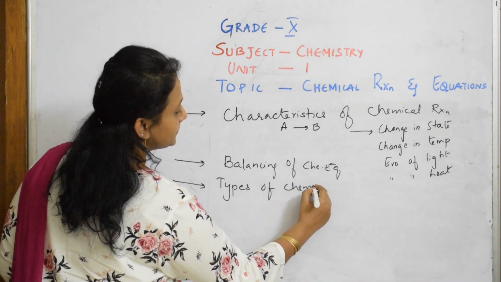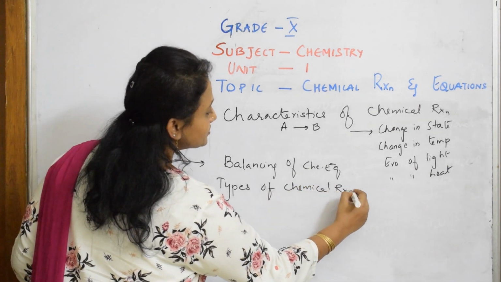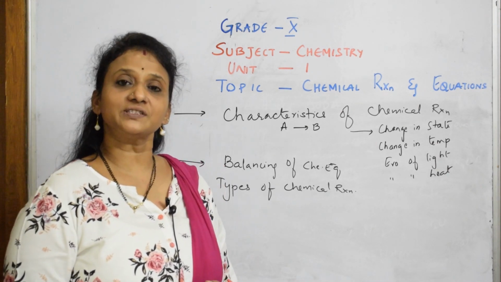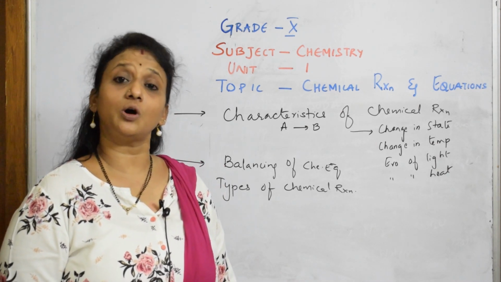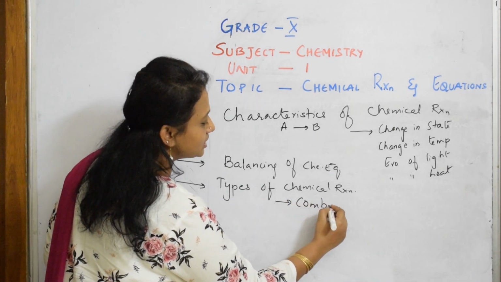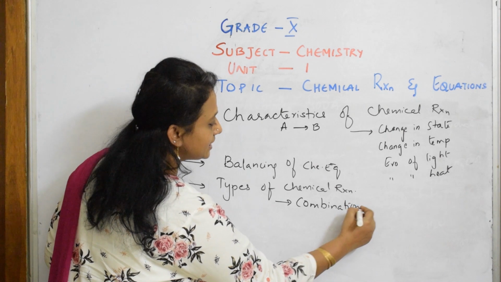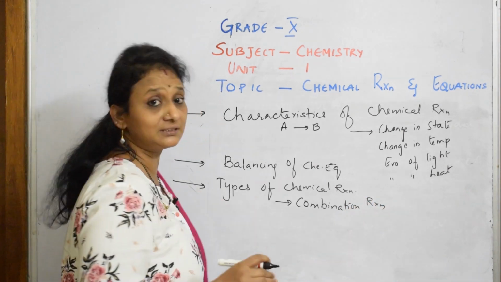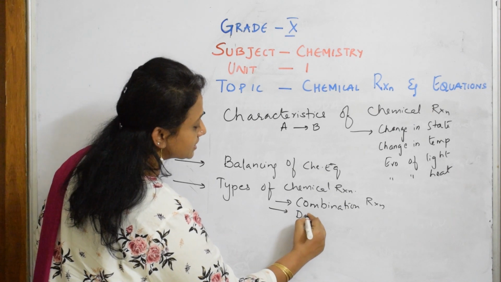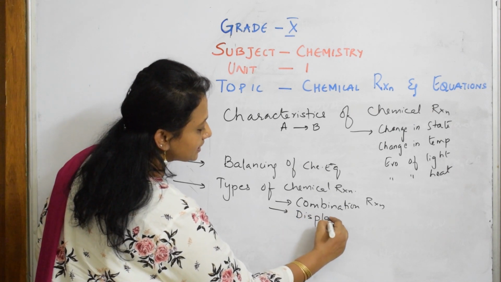In types of chemical reactions, the first type is combination reaction. This is only an index, just to understand what is there in the chapter. Next would be, after combination, displacement reaction.